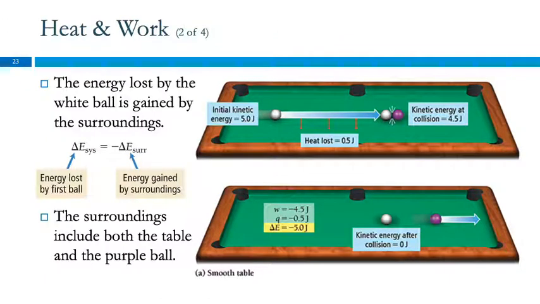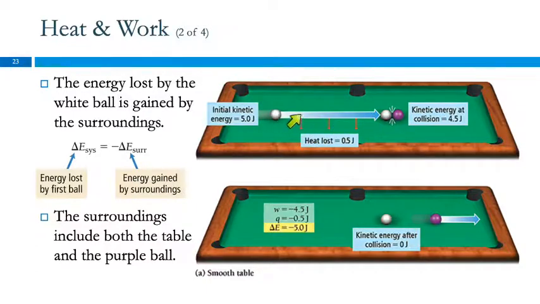So back to those billiard balls. Here we have the white ball, and it's rolling across the table. It has kinetic energy due to its motion. Its initial kinetic energy is 5 joules. As it rolls across the table, because this is a real-life situation, there is some friction on the table.